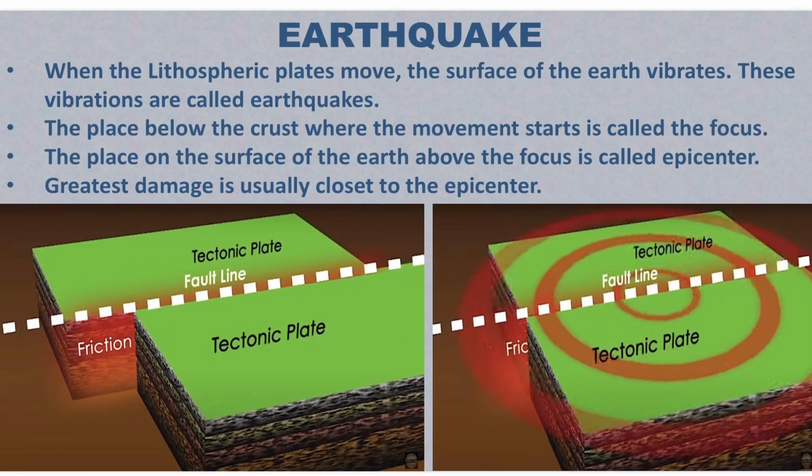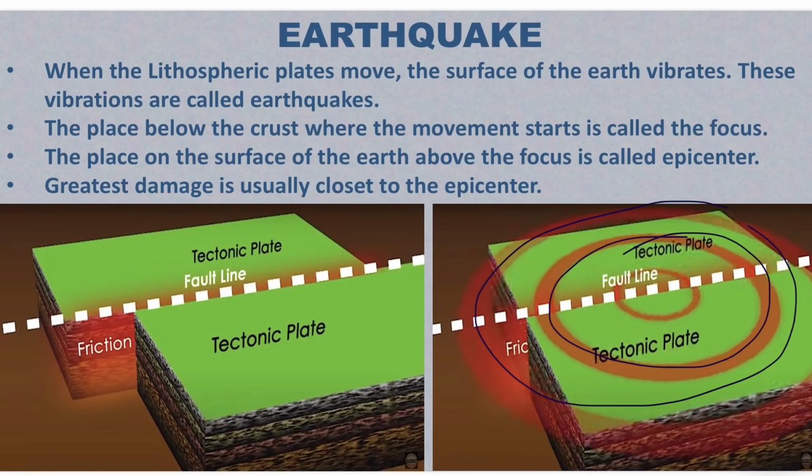Then L waves. L waves are surface waves and they are much slower than the P waves and S waves, but their amplitude is much higher than the P waves and S waves, so they are more destructive than the P waves and S waves. So these are actually the seismic waves. When the earthquake occurs, these seismic waves radiate out in all directions from the epicenter.